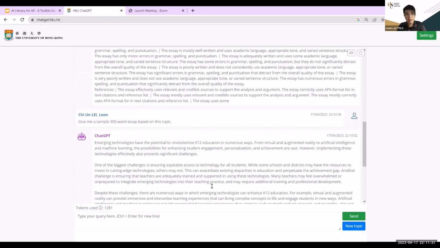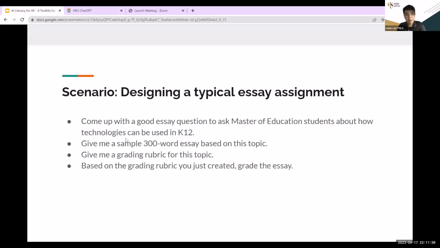So creating questions, then writing the essay, creating a rubric, and then grading it. Students can even do the same thing. That's why, if you want to create an essay assignment, you have to do something that is not typical or standard. Otherwise, students will get the answer, and even the rubric, and even grade it very easily.